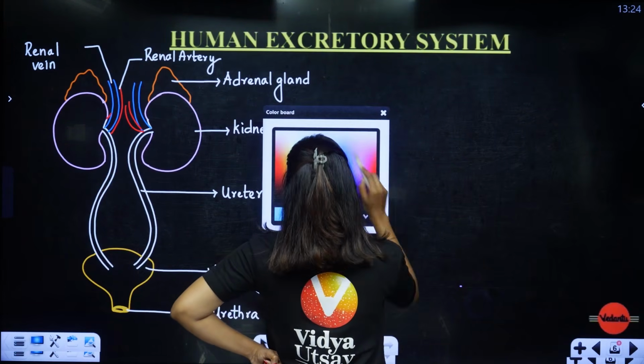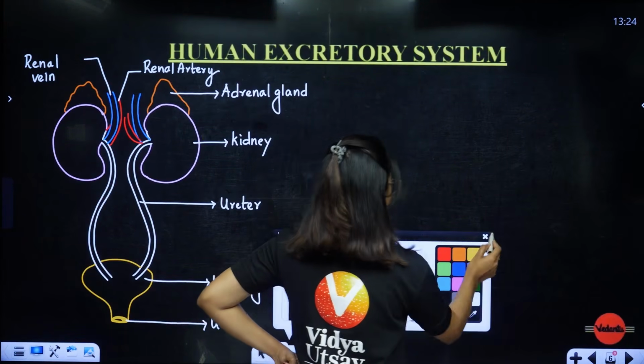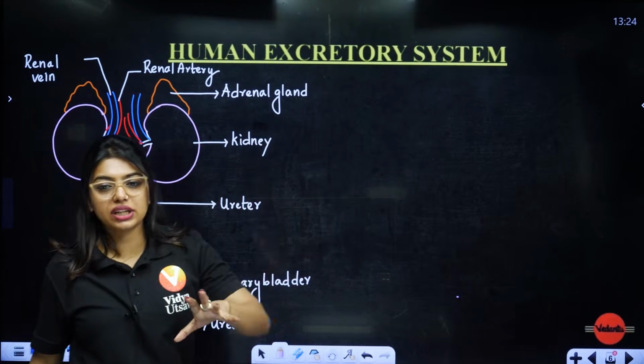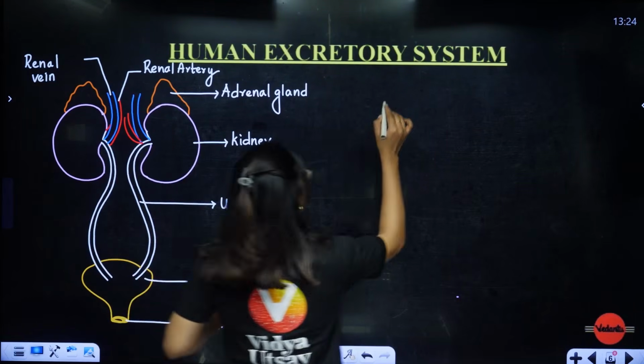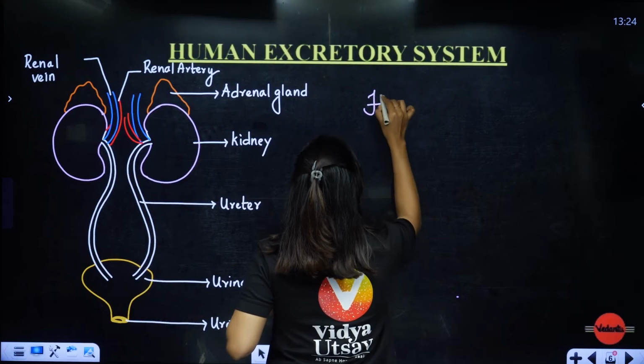Now, students, we have to study certain points about the kidney, like what is the length of the kidney, what is the width of the kidney, and what our human excretory system consists of. So remember the human excretory system.